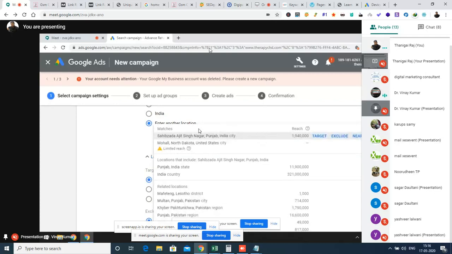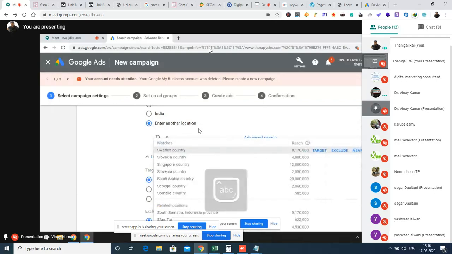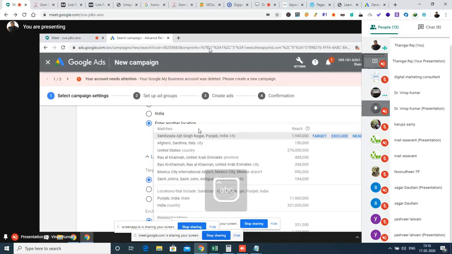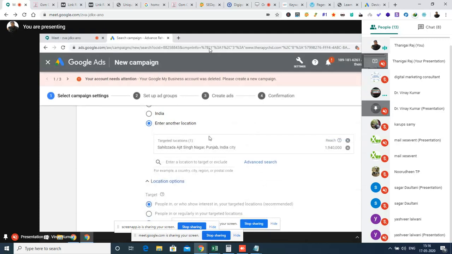SAS Nagar also. I think there might be some spelling error or something. Give something nearby, or you have to enter it properly without grammatical errors. All right, this is your place, Sahibzada Ajit Singh Nagar. Yeah, all right, fine then.